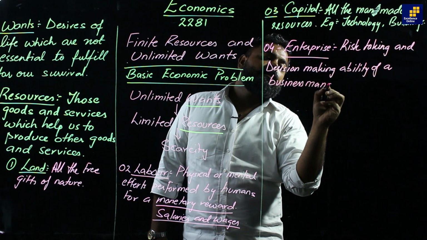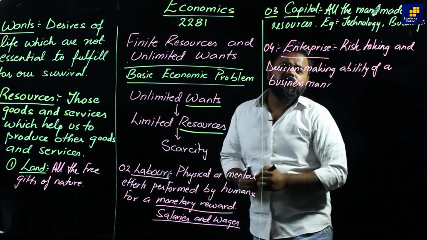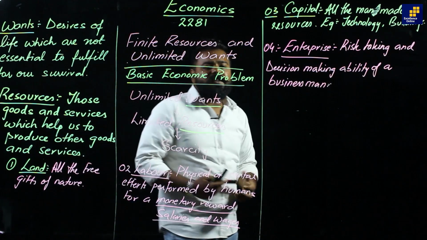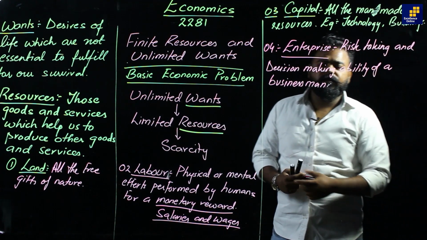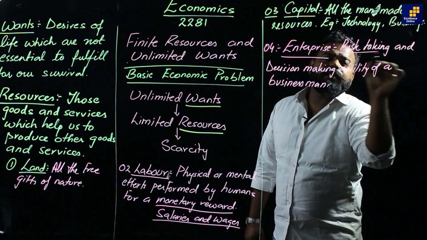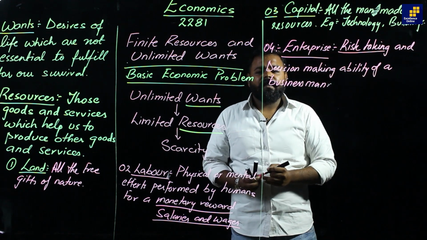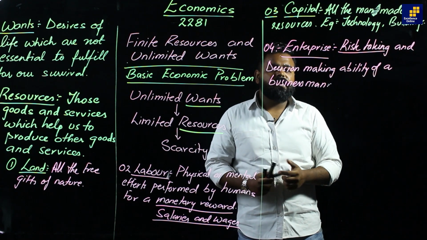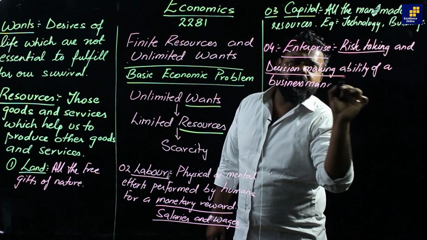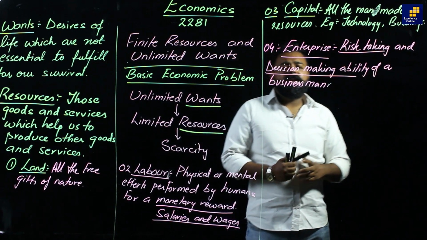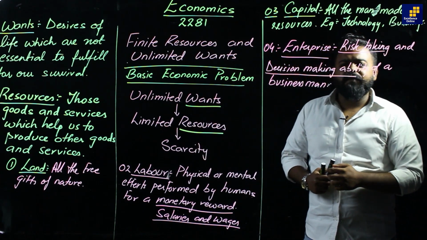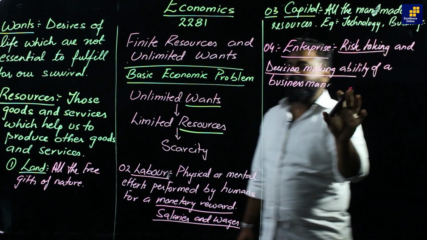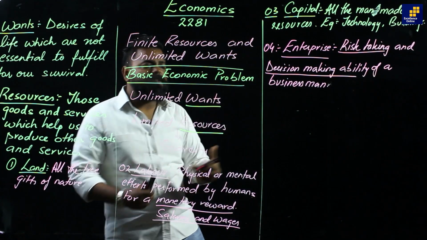Here, the entrepreneur or the businessman combines the other three factors of production. He uses these factors of production and produces goods and services, and he takes risk. Risk means that he is using his investment, his savings so that he can produce goods and services. And decision making ability means that he is making sound, tough decisions so that his business can be successful.